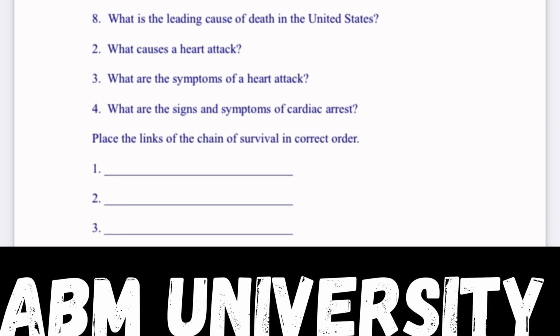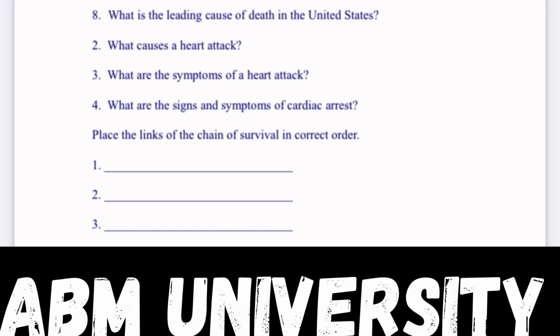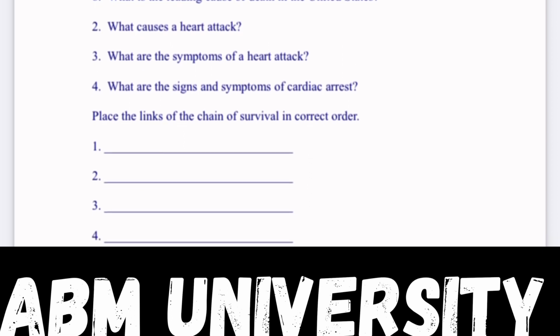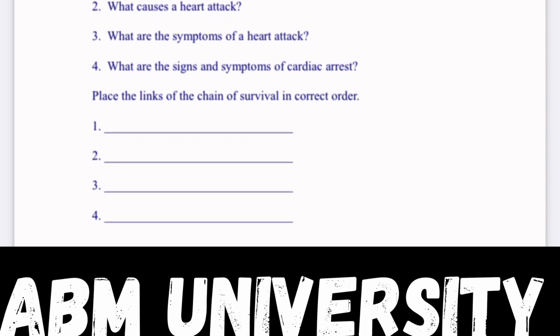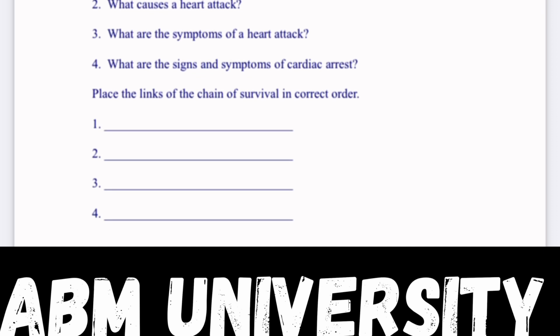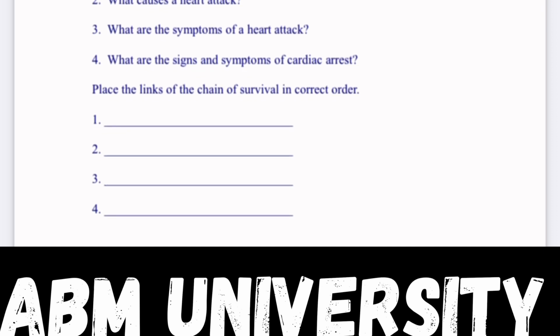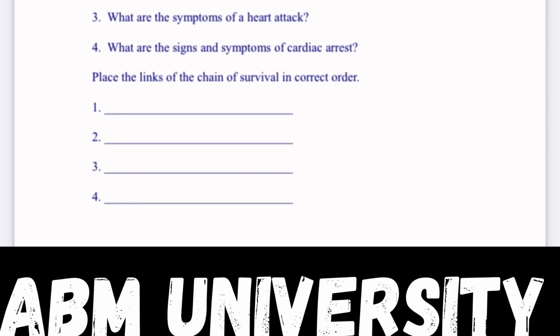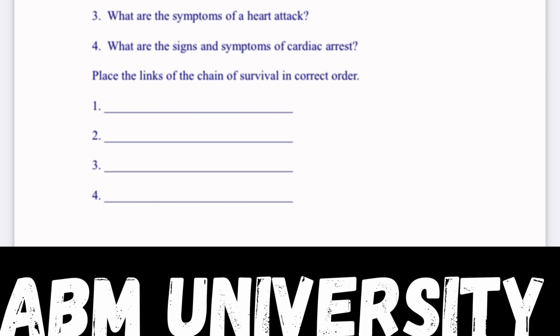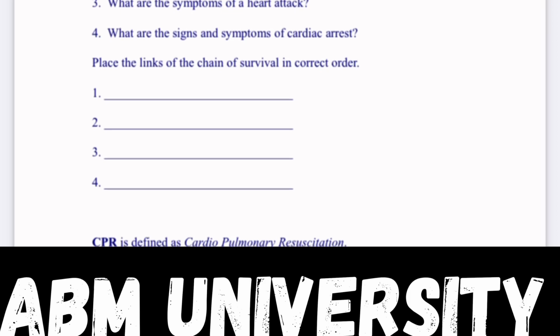What are the symptoms of a heart attack? The symptoms of a heart attack are chest pain, arm pain, jaw pain, difficulty breathing, sweating, and in women, nausea and vomiting. What are signs and symptoms of a cardiac arrest? The victim will become unconscious, stop breathing, and show no signs of life. The links of the chain of survival in correct order are early access, early CPR, early defibrillation, and early advanced care.